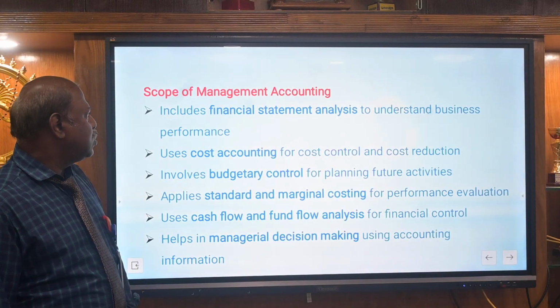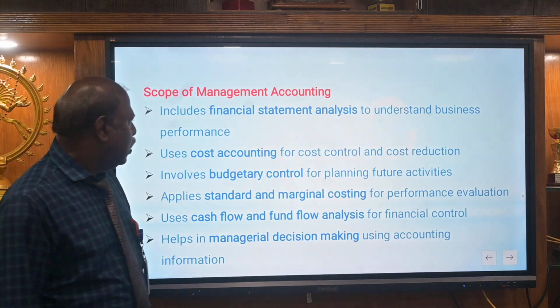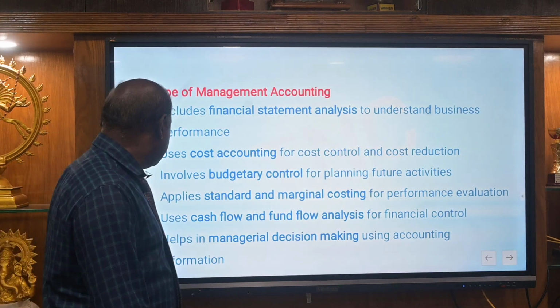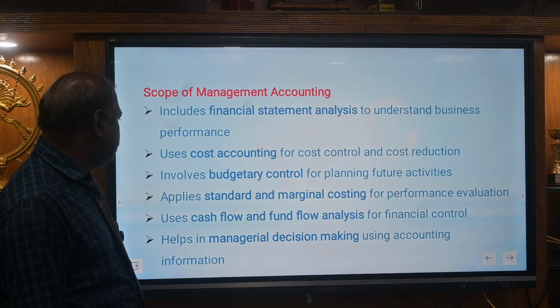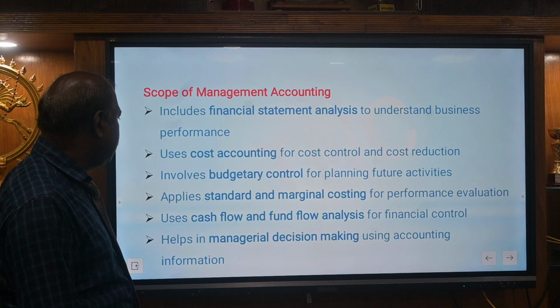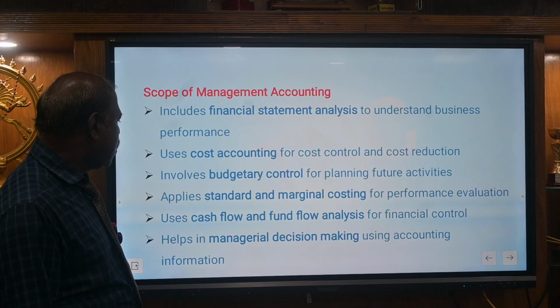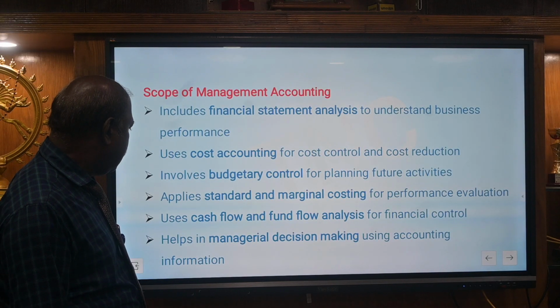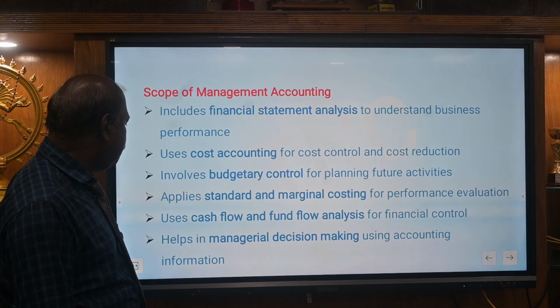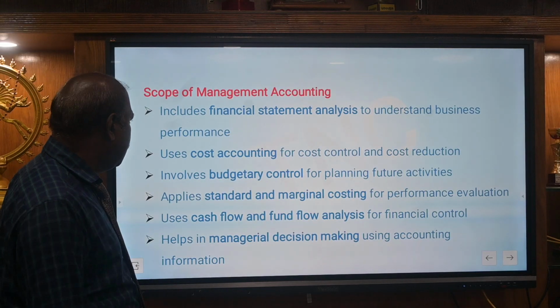Then another part is the scope of management accounting. Here we have some points. It includes financial statement analysis. The second one is cost accounting. Next are budgetary control, standard and marginal costing, cash flow and fund flow analysis, and at the same time management decision making. We can start one by one.